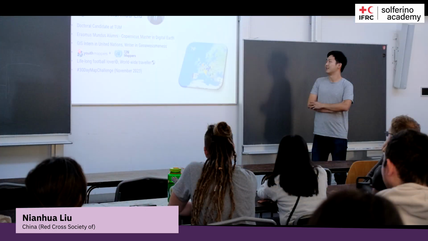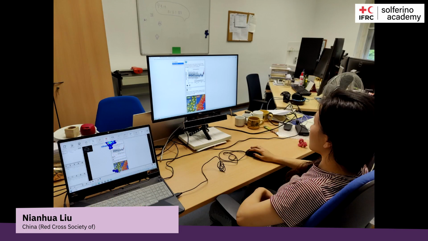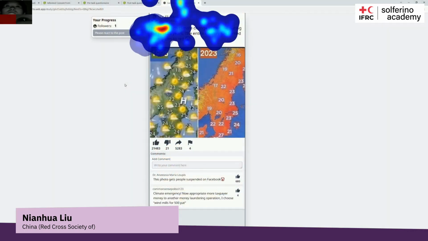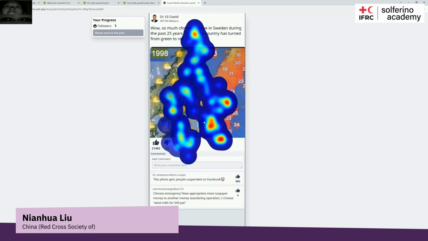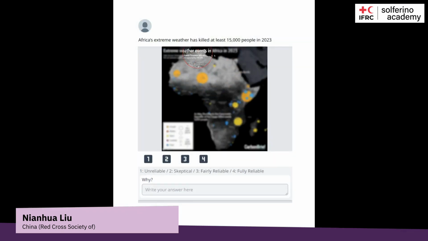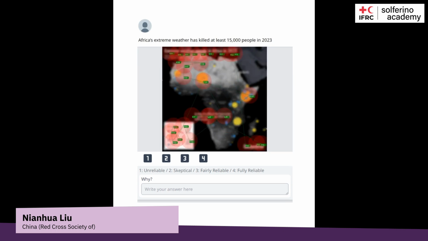In my classes, I worked with students to analyze social media posts to see if they were easy to understand. We also conducted user experiments using tools like eye trackers and bubble views to see which map elements were most important for the audience. Through these studies, I found that the source of the map is the most critical element. Maps should be self-explanatory and match the content they accompany. Well-designed maps are more convincing, and headlines should avoid emotional language.